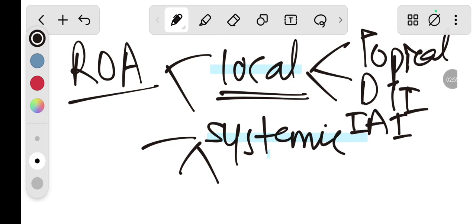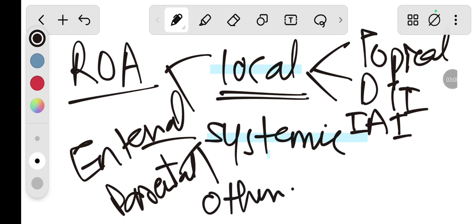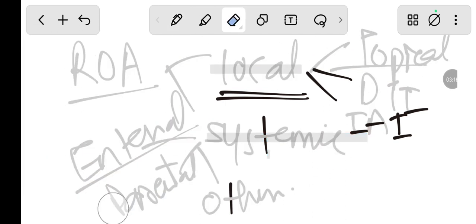The first one is the enteral, the second one is the parenteral, and the third one is the other. In other there are many more, four types. The enteral, and the first one, we start with the topical, with examples of topical and all.